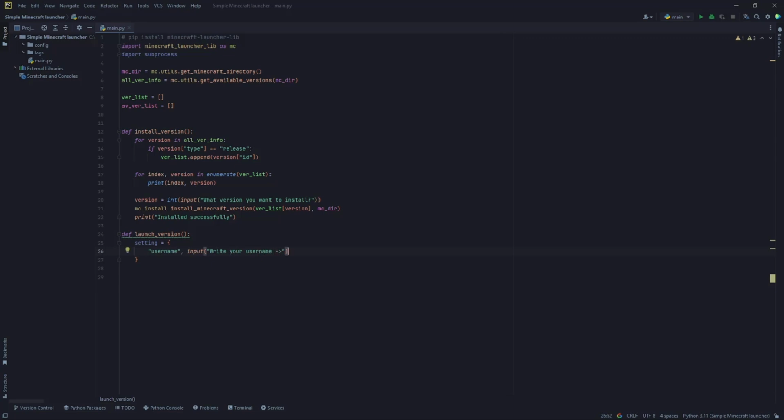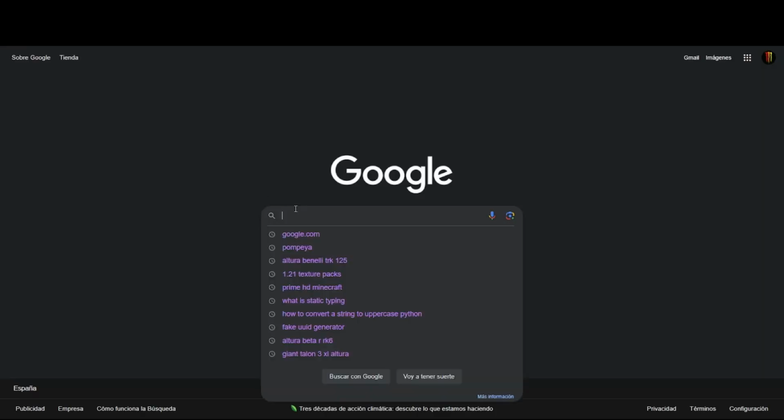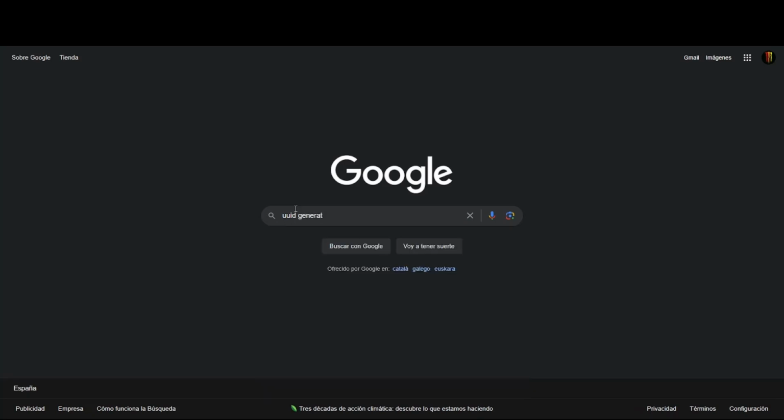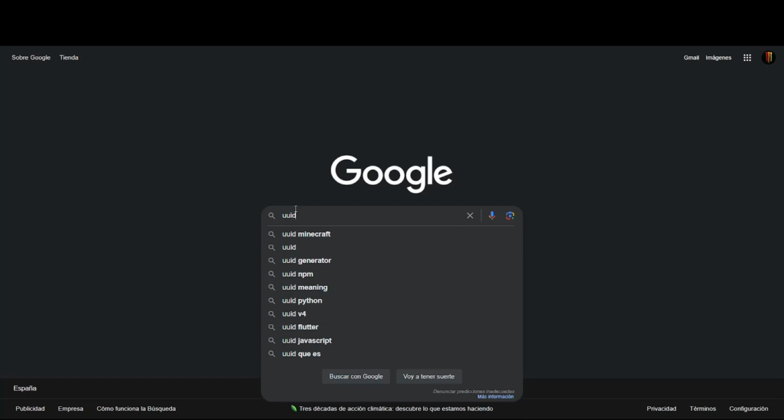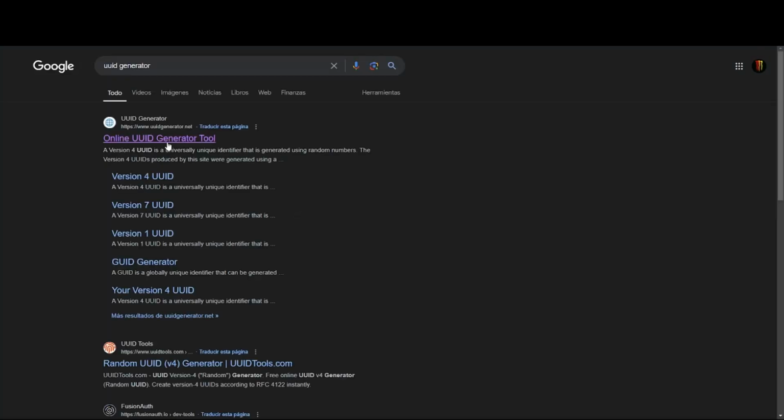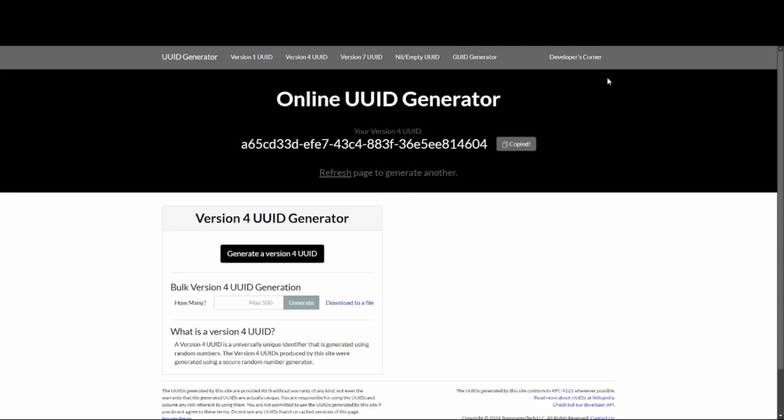Then we also need, or we messed up here. We'll also need a UUID, which is an identifier for the game to work. This doesn't need to be verified, so we can just head to Google and write UUID generator, and copy whatever we have.